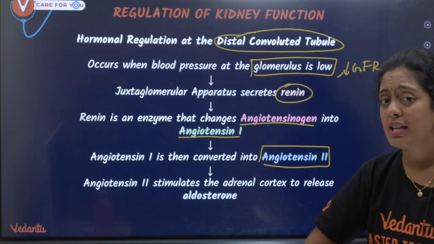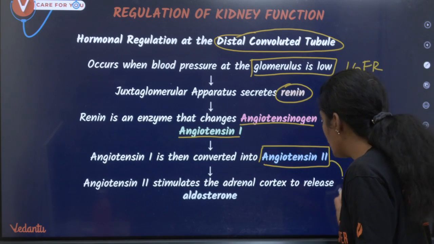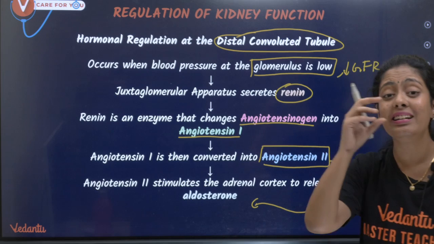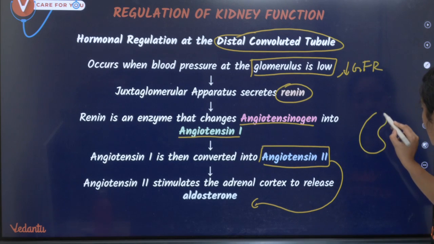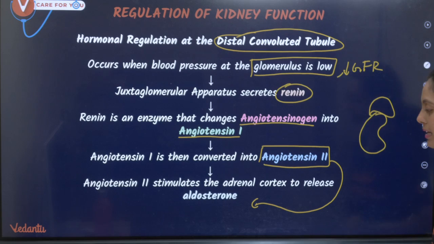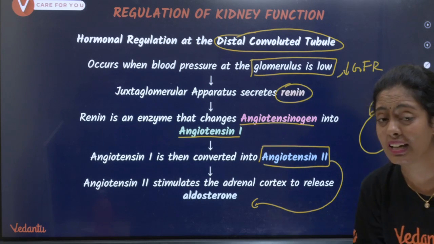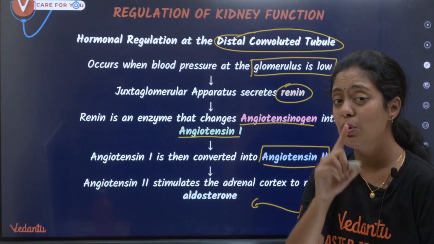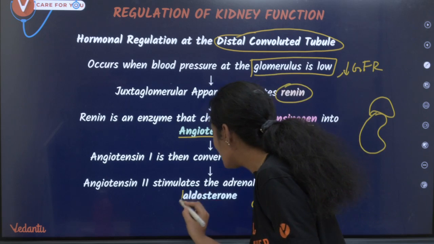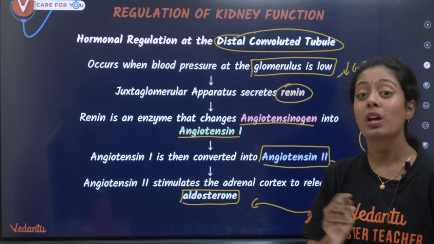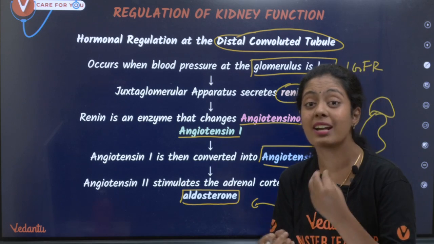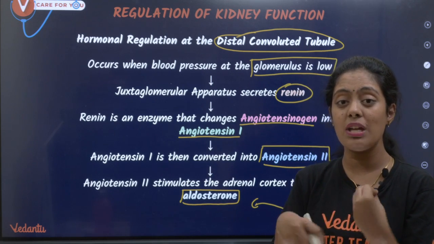Now, what this angiotensin 2 does is, it is going to stimulate my adrenal cortex. Ma'am, what is adrenal cortex? This is your kidney, and above the kidney there are adrenal glands. It has an outer cortex and inner medulla. The adrenal cortex produces one hormone called aldosterone. Okay, so that is the very, very important thing. Now what this aldosterone does is, it is going to help in the reabsorption of sodium and water.